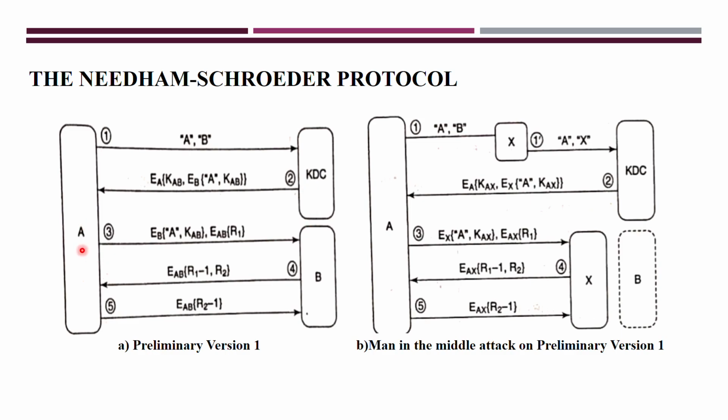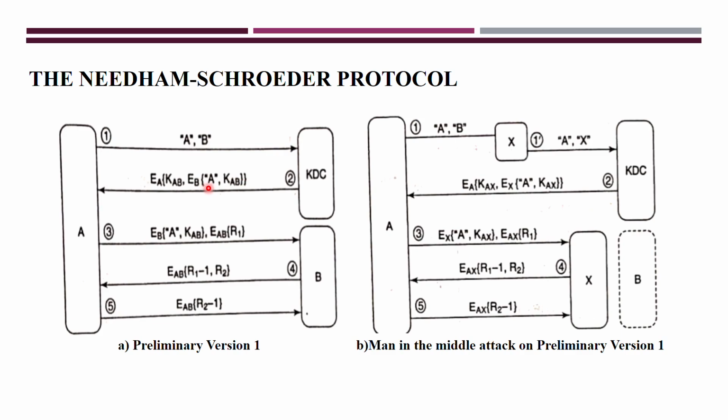So that's why A will send a message here. The first message contains the identification of A and the identification of B. After receiving this message, KDC will reply. That reply message contains the identification of A and the short term key, KAB. This one you call the session key, and these two